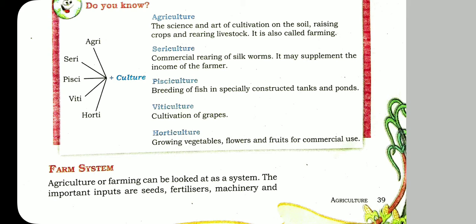It is also called farming. Sericulture, commercial rearing of silkworms. It may supplement the income of the farmer. Pisciculture, breeding of fish, especially in constructed tanks and ponds. Viticulture, cultivation of grapes. Horticulture, growing vegetables, flowers, and fruits for commercial use.